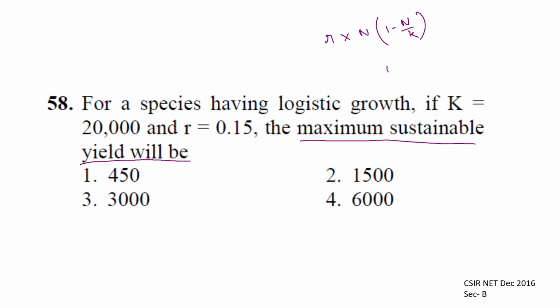So we can directly do it: 0.15 into 20,000 into half. So you will get 1500 directly. So 1500 is the answer. This is simple. Whenever we talk about maximum sustainable yield or maximum growth rate, we'll apply this kind of scenario.